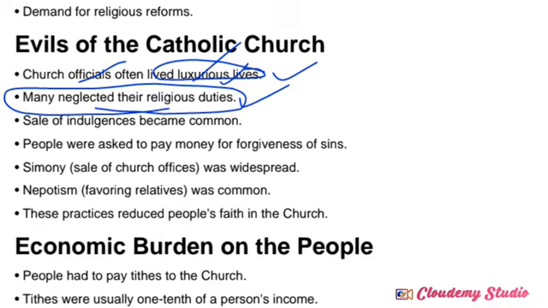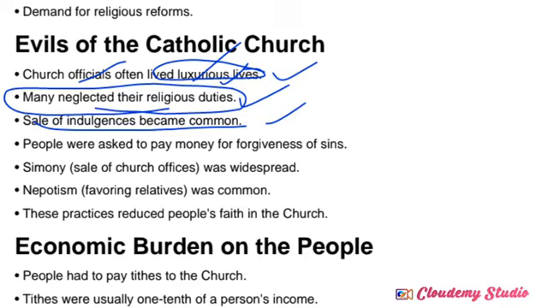Next, sale of indulgences became common. What are indulgences? Letters of forgiveness, we call them, right? If a person committed some crime, for that crime they issued forgiveness certificates.